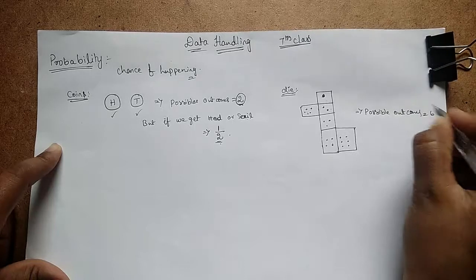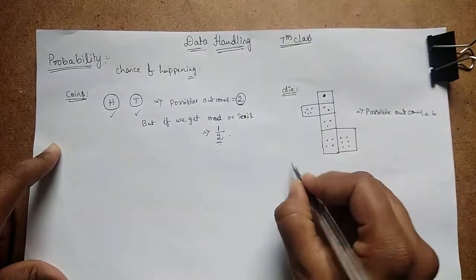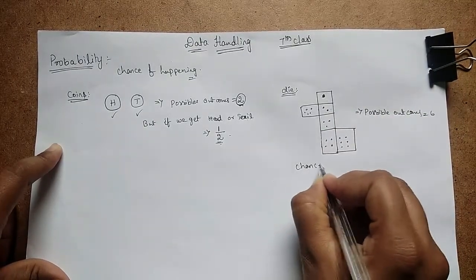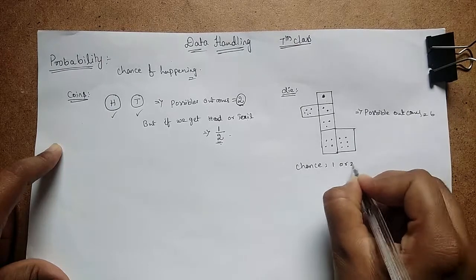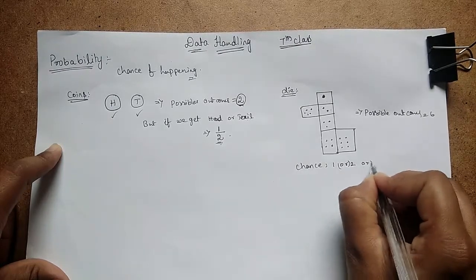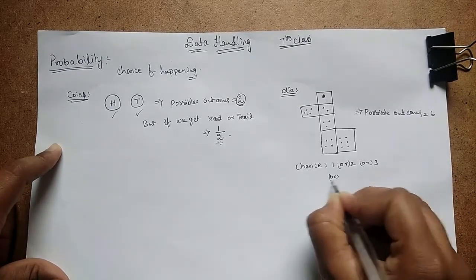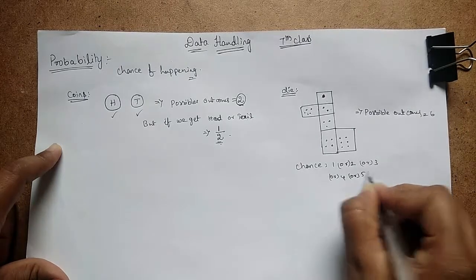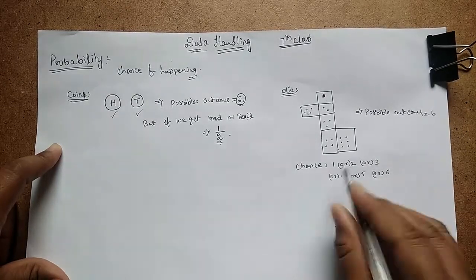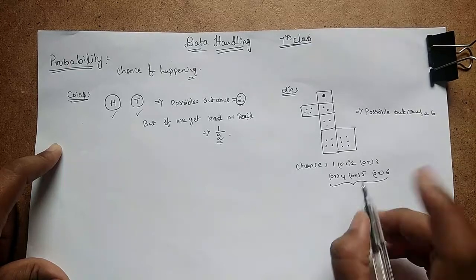But we get a chance of either 1 or 2 or 3 or 4 or 5 or 6. From those 6 we get only one.